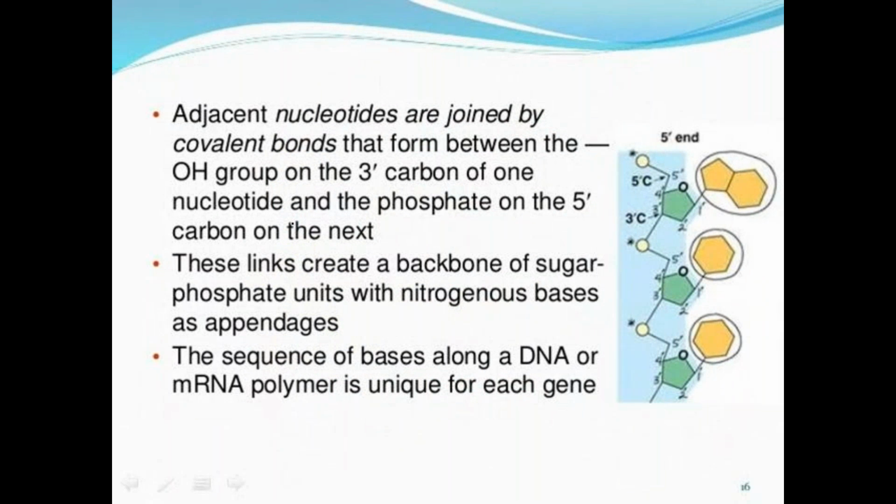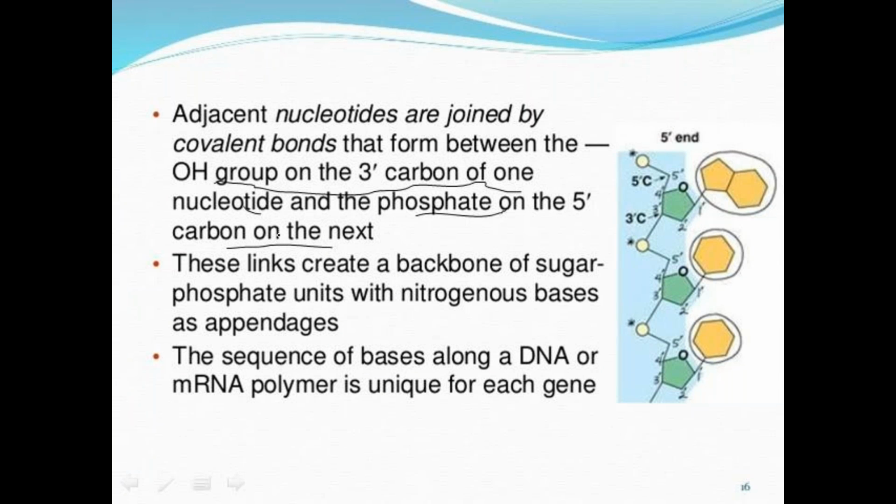Okay, and these adjacent nucleotides are joined by covalent bonds, and that forms between the OH group on the 3' carbon of one nucleotide and the phosphate on the 5' carbon of the next.